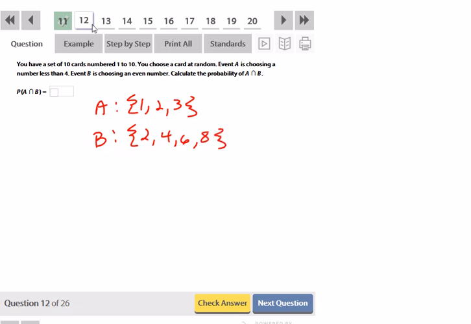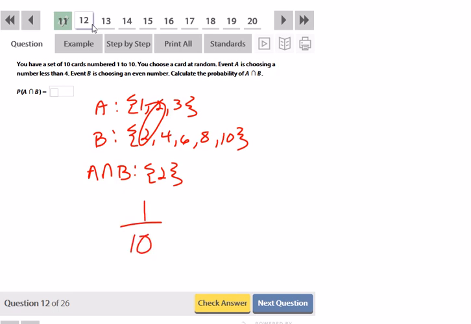Sorry, 10 also. 10 has to count. So B is 2, 4, 6, 8, and 10. So the intersection, those elements that are part of both, that's only 2. A intersection B is just the 2. Since there's only one element, the probability would be 1 out of 10. 1 out of 10 cards meets that criteria.